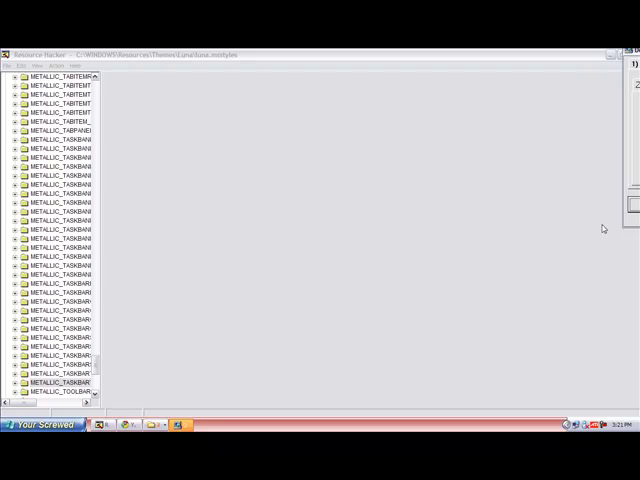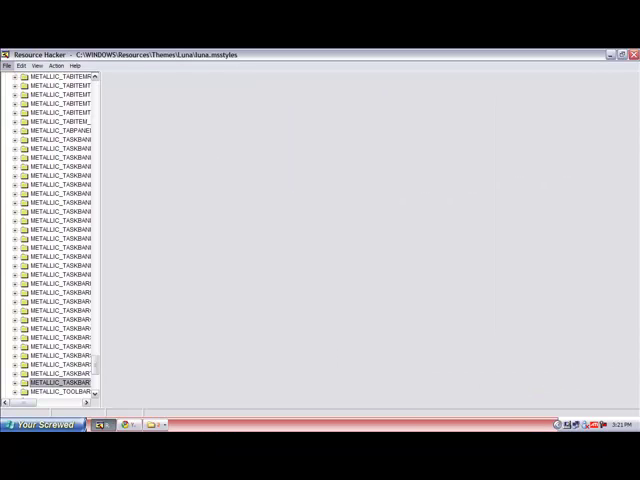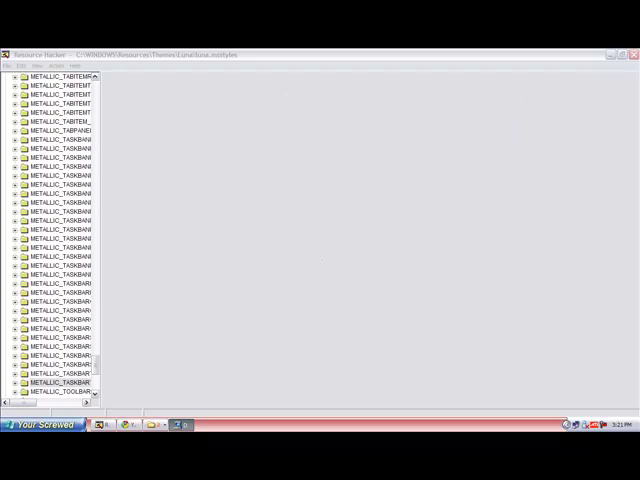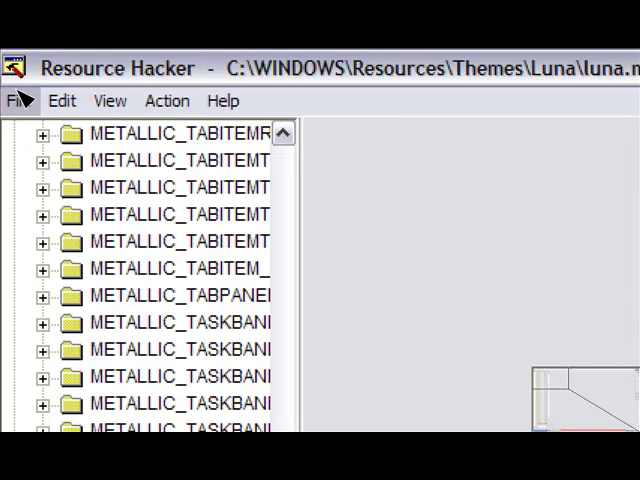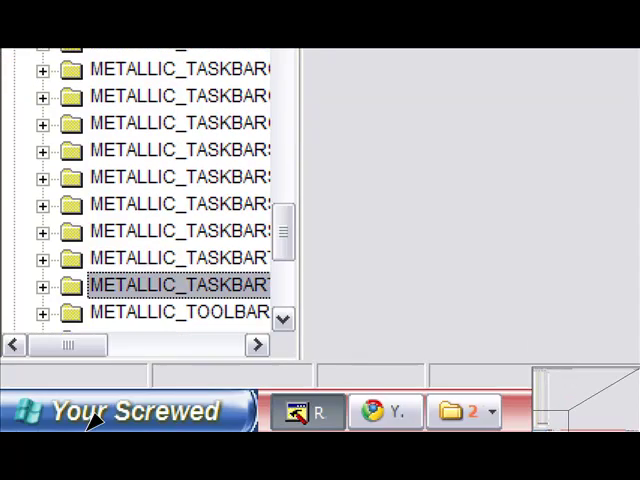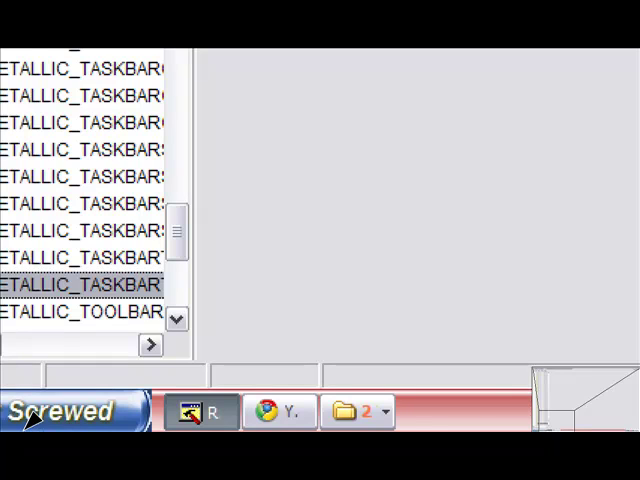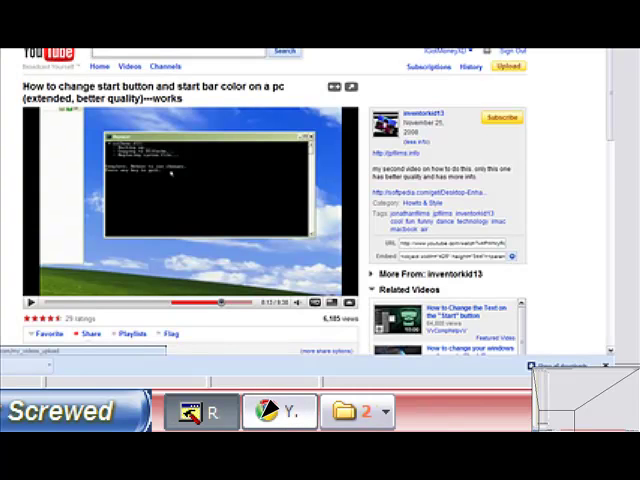There's a glitch in the program. You go to File, Save, and if you don't try and put the new theme on, it won't work right away. You have to go